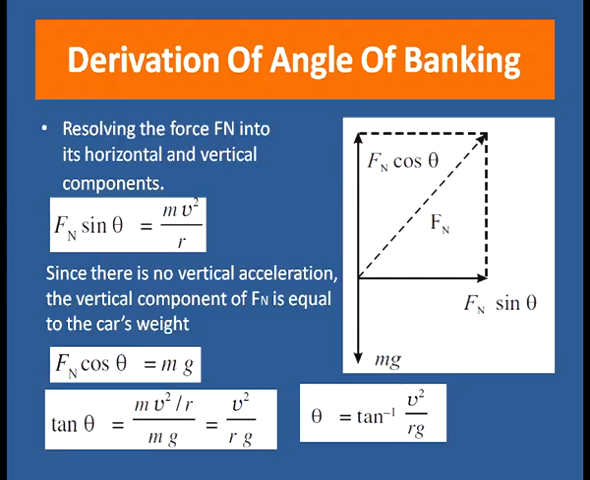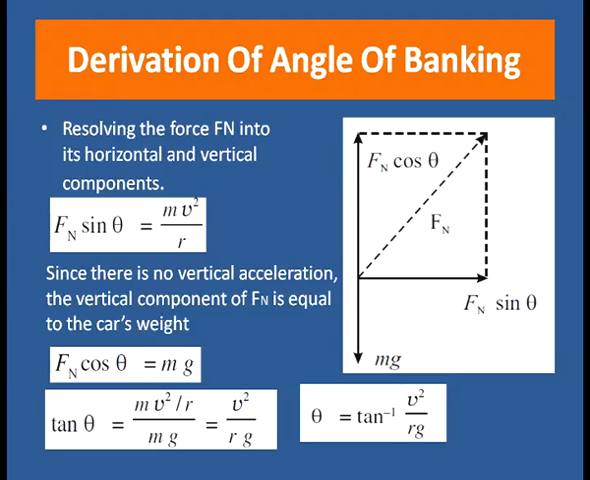And what is theta here? Theta is the angle of banking, or the angle by which the outer edge is raised above the inner edge. So, here Fn sin theta equals mv square by r, as the horizontal component provides the necessary centripetal force. And since there is no vertical acceleration, the vertical component of Fn, that is the normal reaction, is equal to the car's weight. So, we can write Fn cos theta, that is the vertical component, is equal to mg.